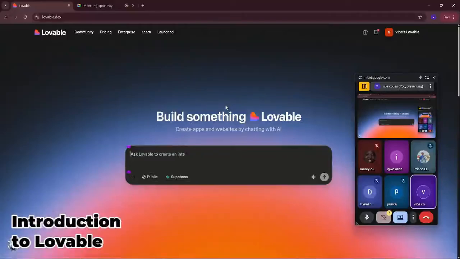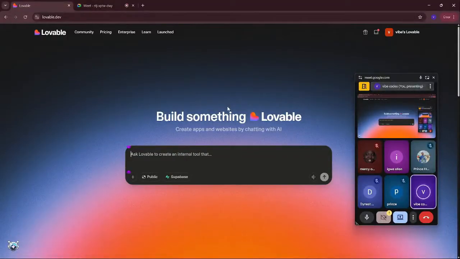All right, so the first thing you're going to have to do is click on this link called Lovable. Okay, I've sent the link into the chat, and once you go over to the chat, you're going to see the meeting link right there. Just click on it, and the link to Lovable, click on it, and it will bring you to this interface. You're going to have to create an account on it.